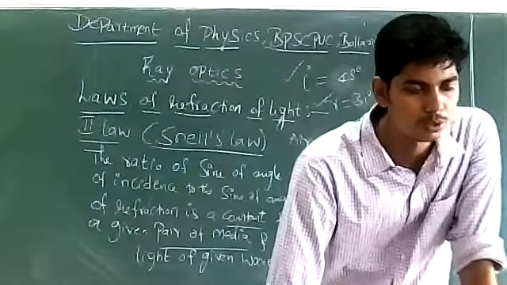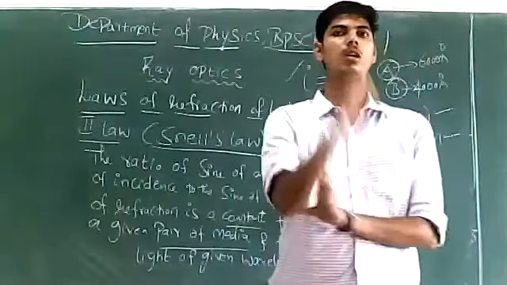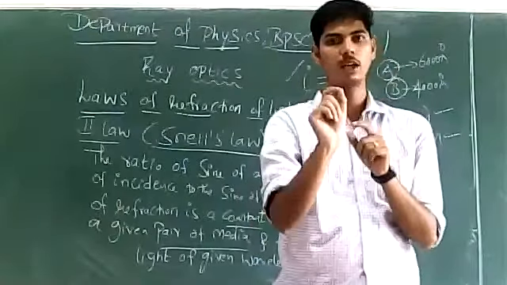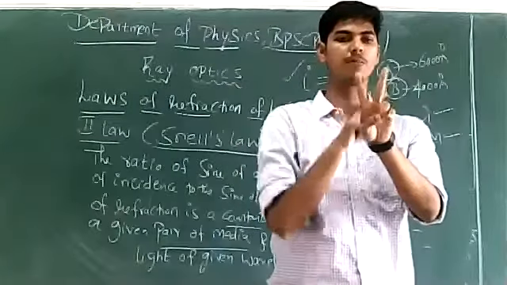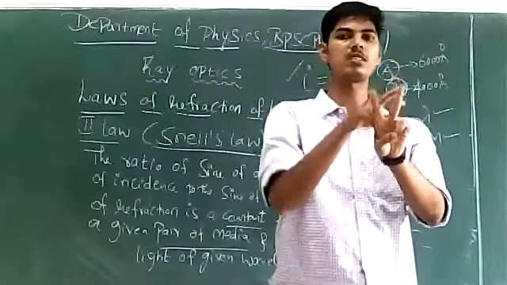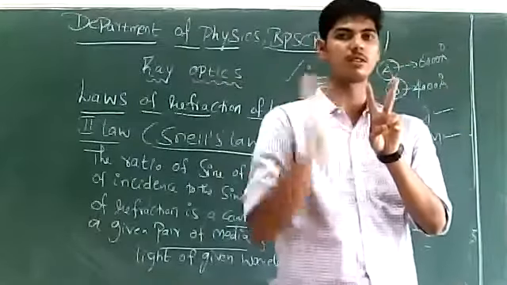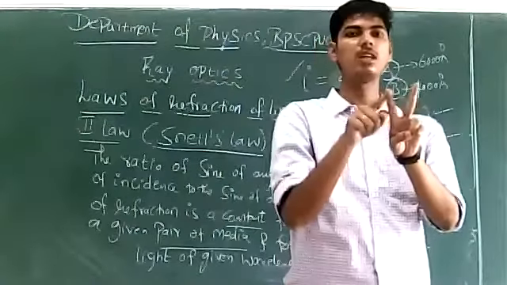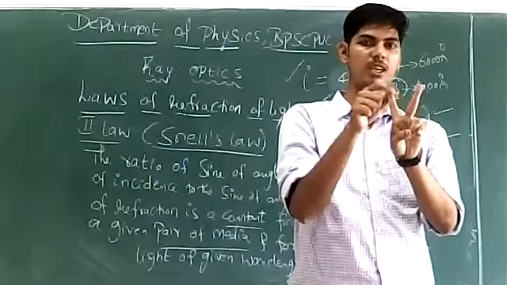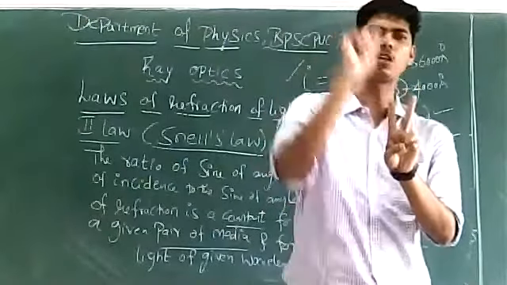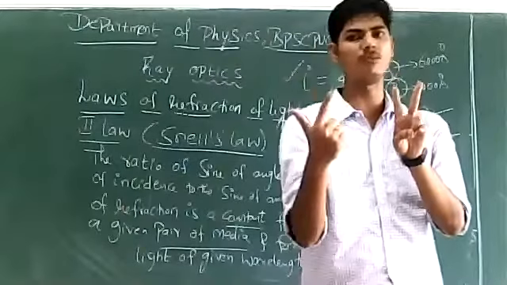Little bit confused. See, confused ಆಗೋದು pair of media ಮತ್ತೆ wavelength ಬಗ್ಗೆ. I'm telling you, suppose there are two persons A and B. Person A, you give two media, air and glass. Person B, you give air and glass. The media for both persons is the same. The wavelength of light used by person A is 4000 angstrom. The wavelength of light used by person B is also 4000 angstrom. Again, both persons have the same pair of media and they are using light of the same wavelength.